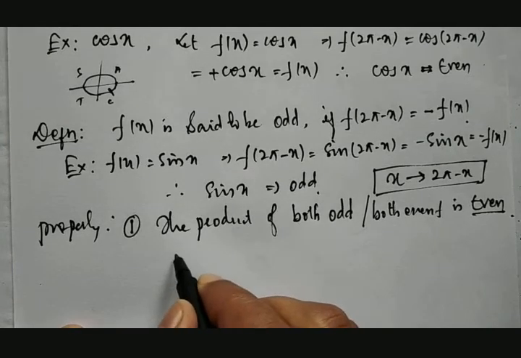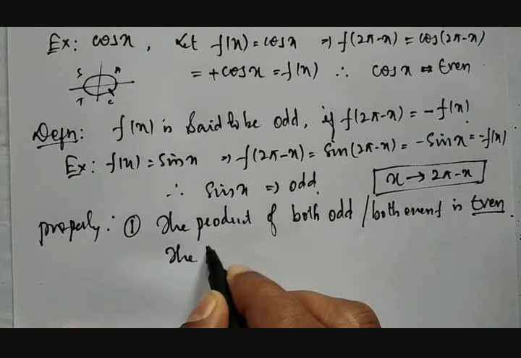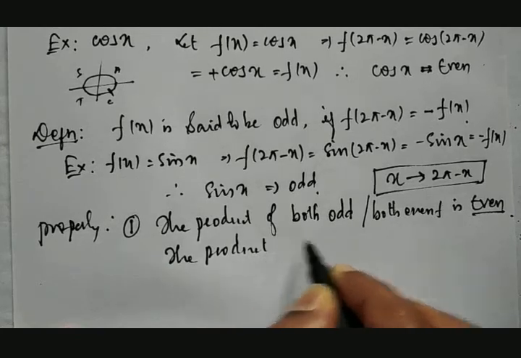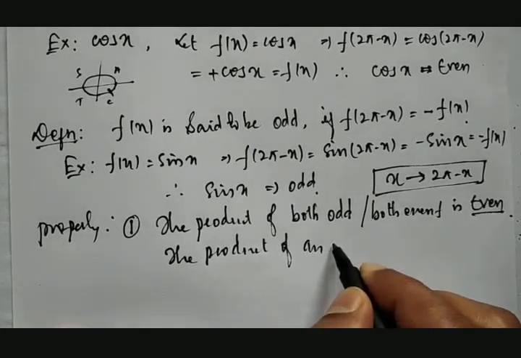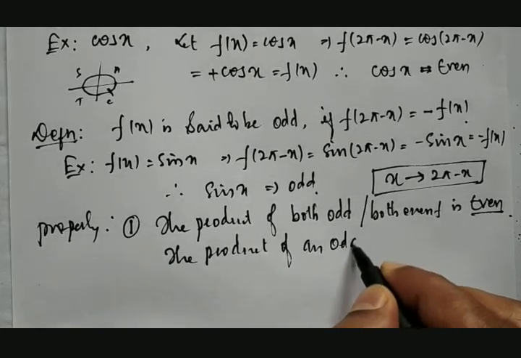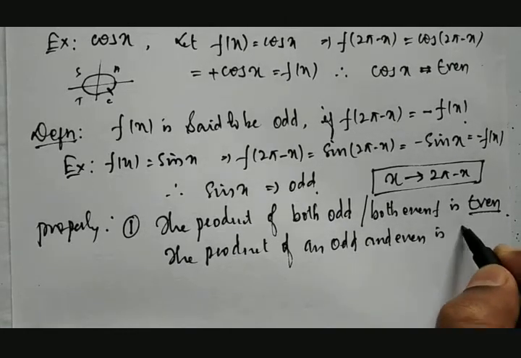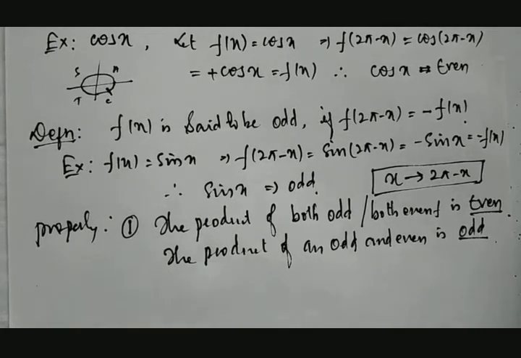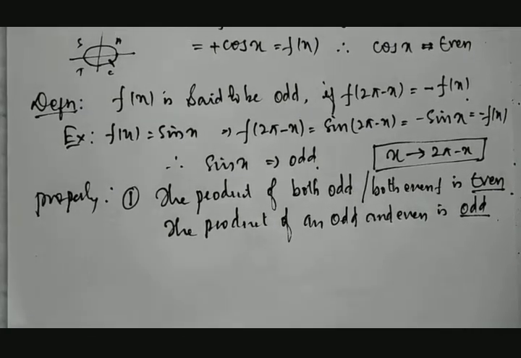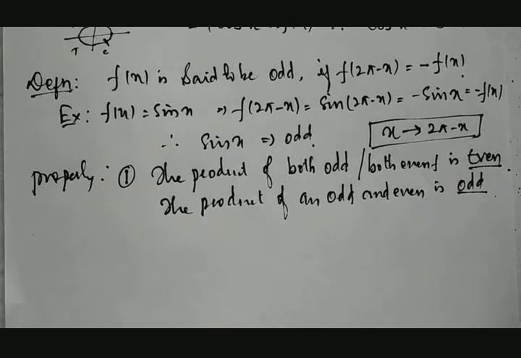In other words, the product of an odd and an even function is always odd. Okay, this is the first property.